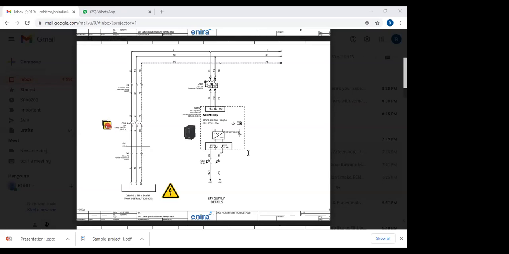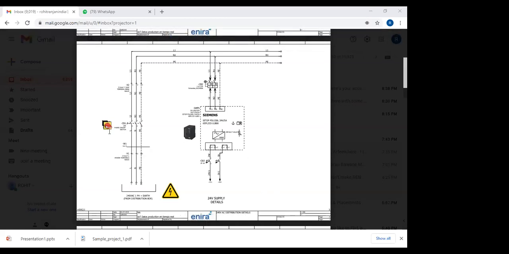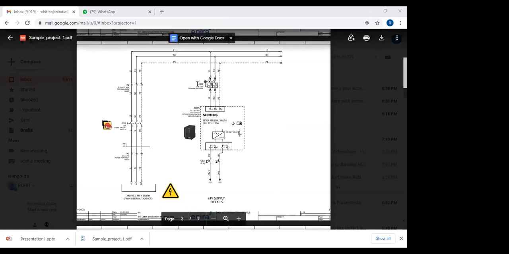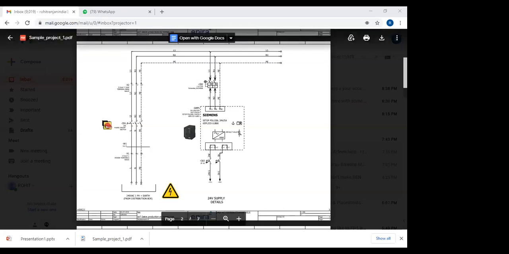Here you will find the incoming supply from the customer, the bottom one. Then after that you have terminated here somewhere. Then you have used the on off switch. After that you will find this terminal. Then after that terminal, you can see some switch-like option. Here is Q2. You can read that they have mentioned CB2. And after that a Siemens make component is shown there. That component is an SMPS.